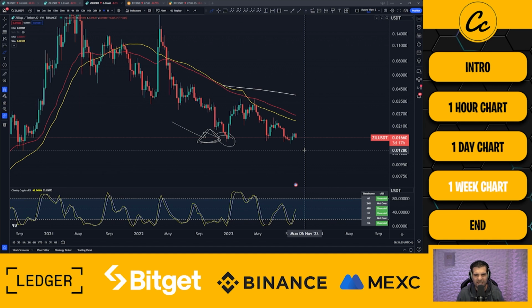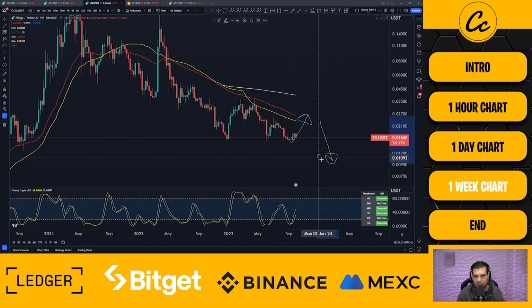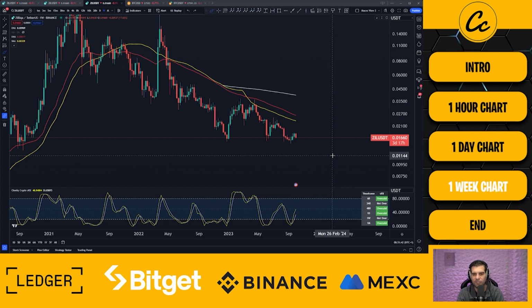Okay, so that's essentially what I'm saying here, is I'm expecting us to move up a little ways before we come back down into new bear market lows. Okay, so just keep an eye, expect the volatility, trade the volatility if you want, and it's a great way of adding to your positions in these fantastic bear markets that we have here.